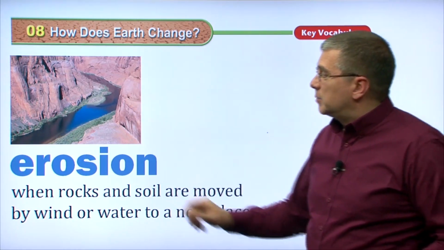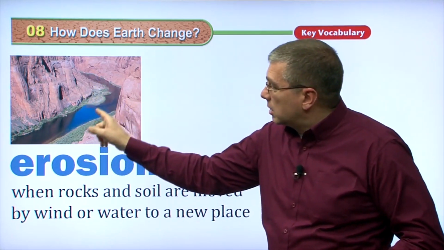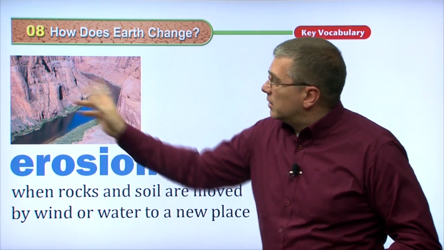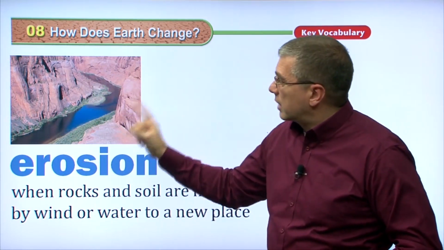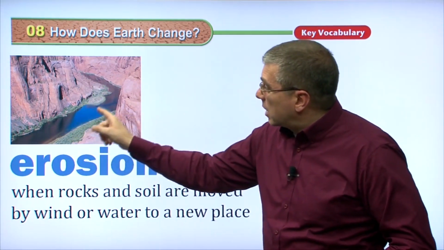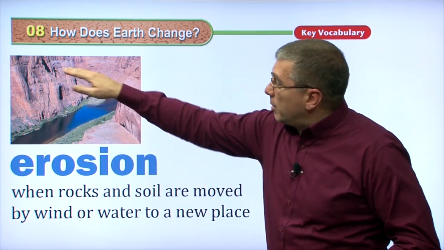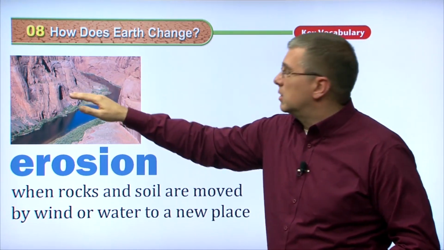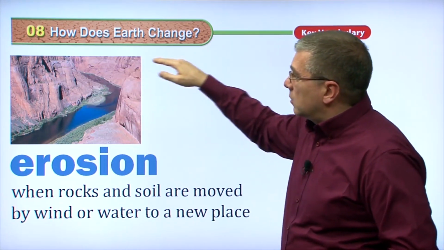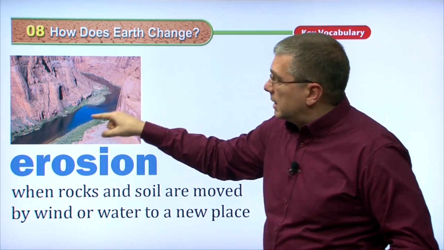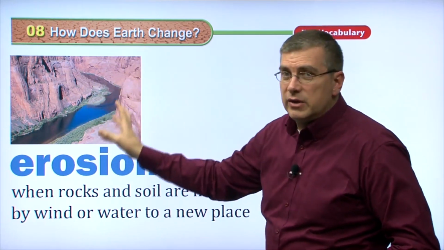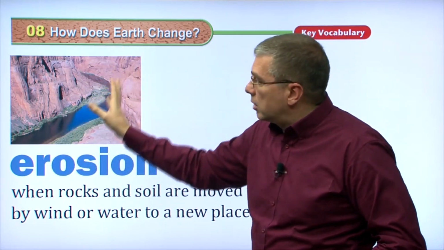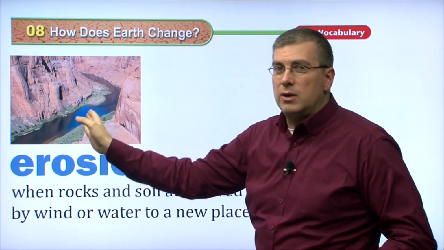If you take a look at this picture here, you can see a river at the bottom of a valley or canyon. You see these rocks here. There are two forces acting on these rocks. The first force we can talk about is the water. Probably a long time ago, maybe tens of thousands or millions of years ago, this land was flat. The water came by, and the water dug into the ground, and it carried that ground away downstream. So the water moved the rock, and it kept digging down into the earth.